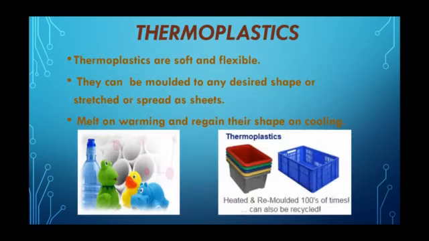Thermoplastics. You will observe that some plastic articles can bend easily. When we add hot water to a plastic bottle, it gets deformed. Such plastic which gets deformed easily on heating and can be bent easily are known as thermoplastics. So thermoplastics are plastics which can be remolded again and again. They are soft and flexible. They melt on warming and regain their shape on cooling.